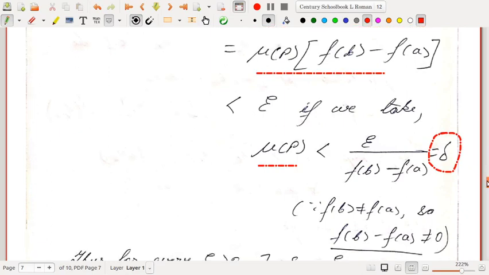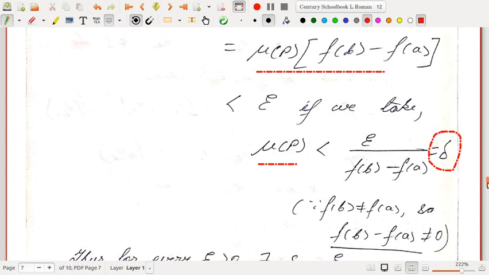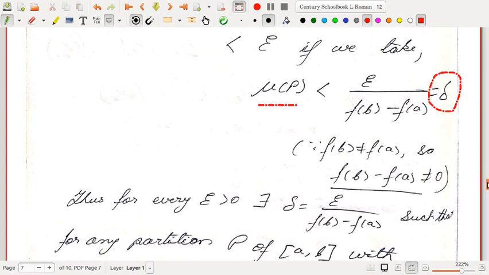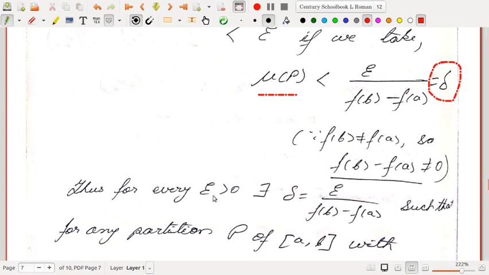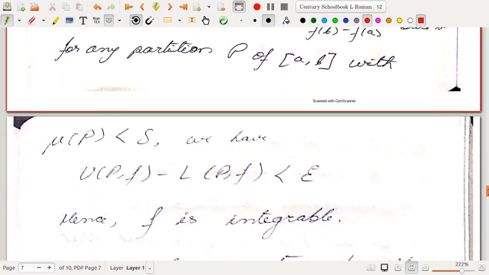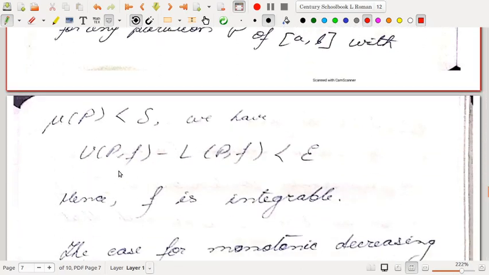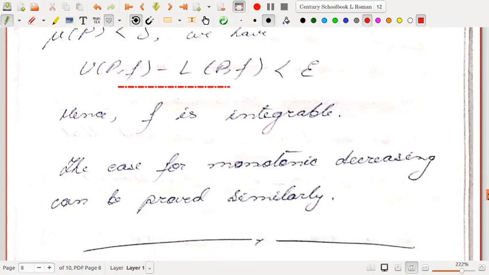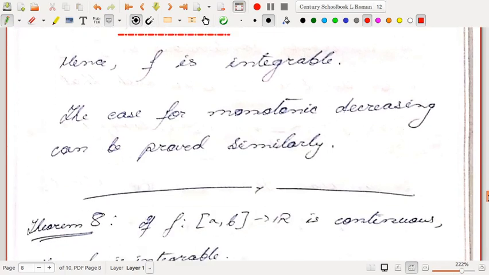So if we choose any partition with norm P less than delta, which is given by epsilon by f(b) minus f(a), then for every epsilon greater than 0, there exists a delta equal to epsilon by f(b) minus f(a), such that for any partition P of [a,b] with norm P less than delta, we have U(P,f) minus L(P,f) is less than epsilon. Okay, so hence f is integrable. So the case for a monotonic decreasing function can be proved similarly.